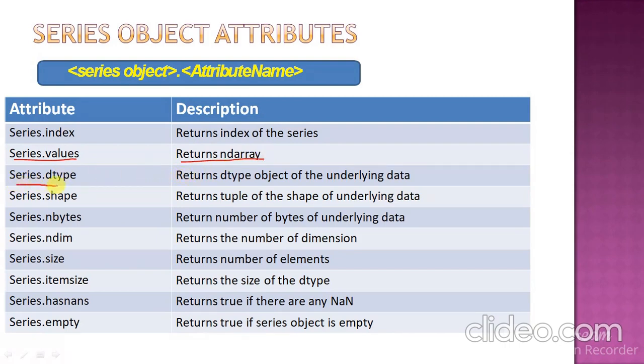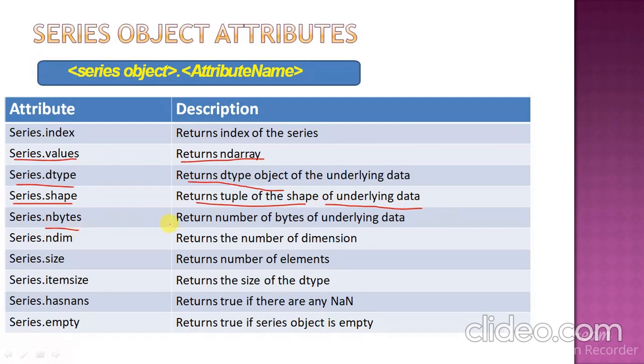Another is dtype. D type means what? It will return the data type of your series object. It could be integer, it could be dictionary, and it could be scalar quantity and float. Series dot shape. Shape means simply it will return the tuple of the shape of underlying data.